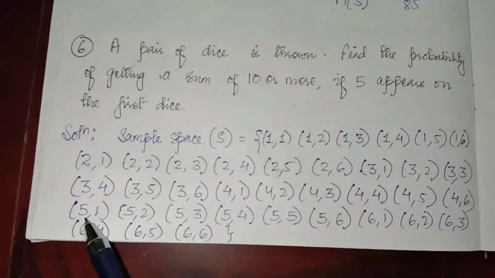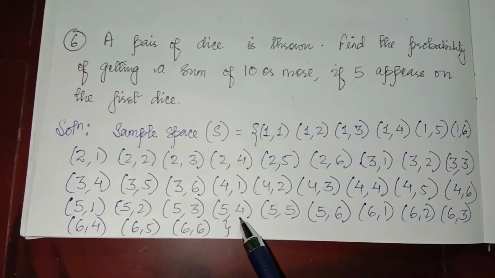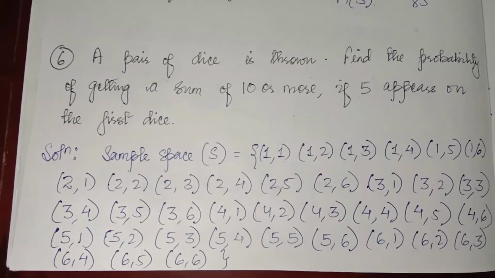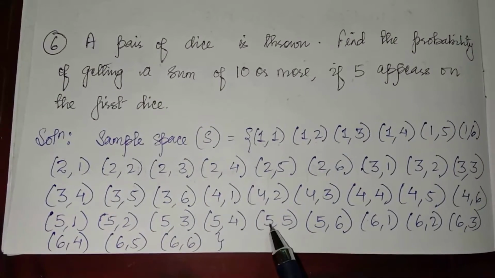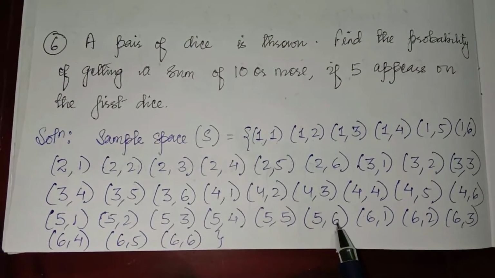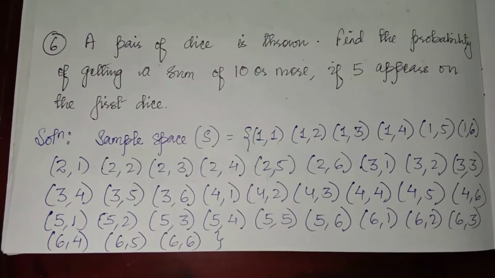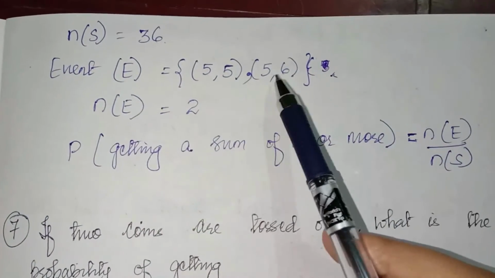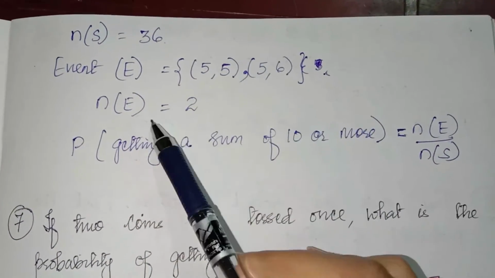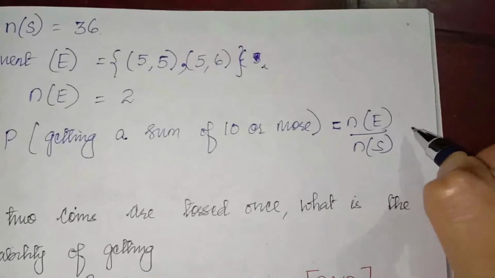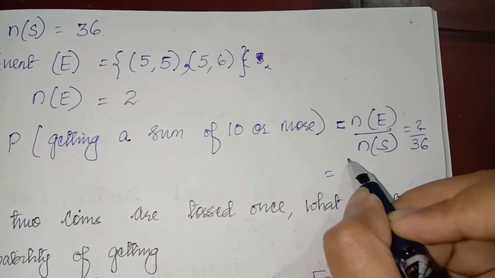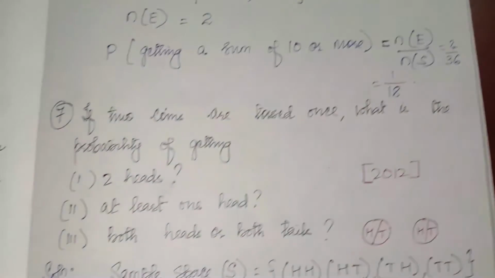So here the possibilities are (5,1), (5,2), (5,3), (5,4), (5,5), (5,6). But here the sum must be 10 or more. So these are the possibilities: (5,5) and (5,6). So these two are the event here, because 5 plus 5 is 10 and 5 plus 6 is 11. So there are 2. So 2 divided by 36, which is 1 by 18.